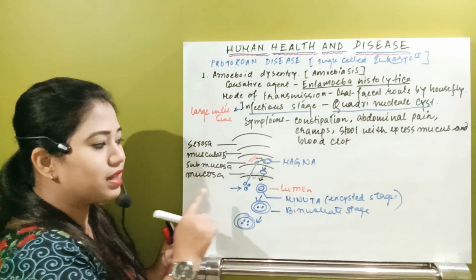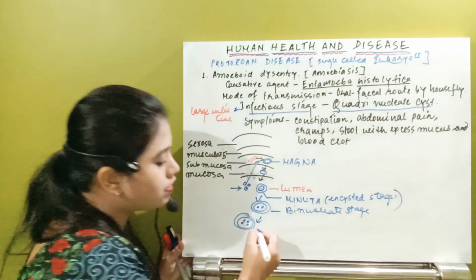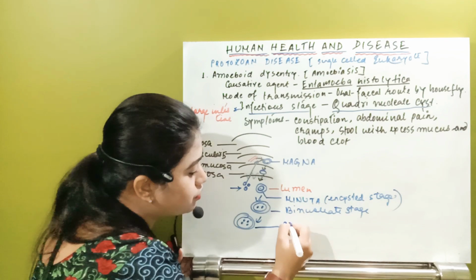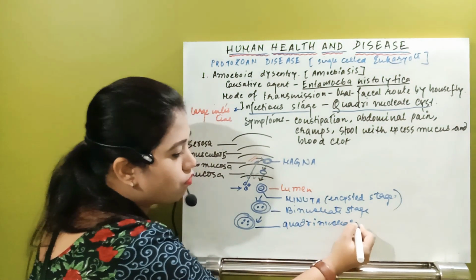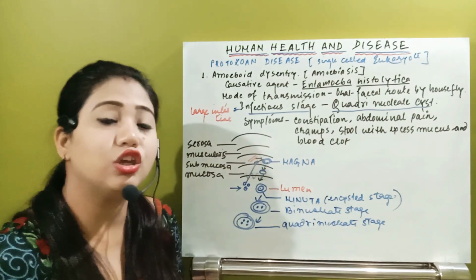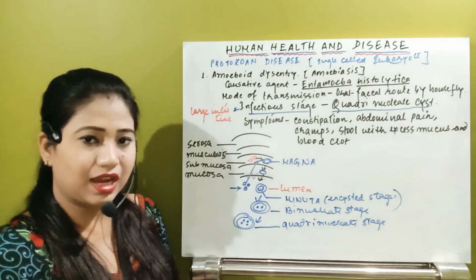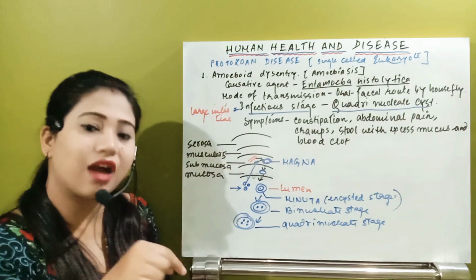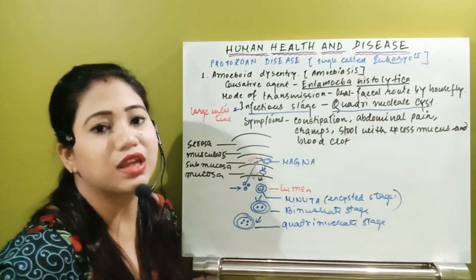Whenever the same minuta has four nuclei, we call this the quadrinucleate state. This quadrinucleate state will now be present in the lumen. And after that, from the large intestine, this quadrinucleate state, which is still covered by a cyst layer, is called the quadrinucleate cyst.